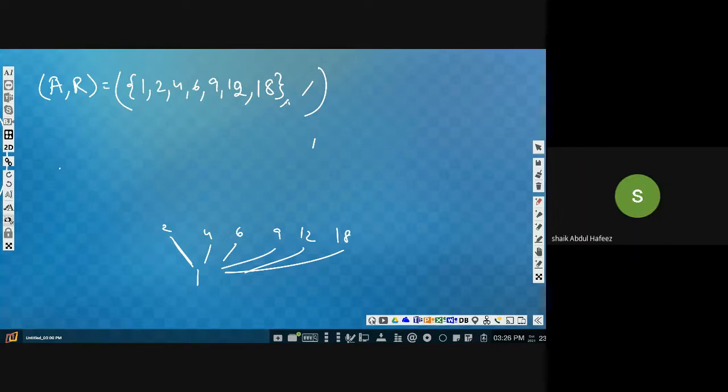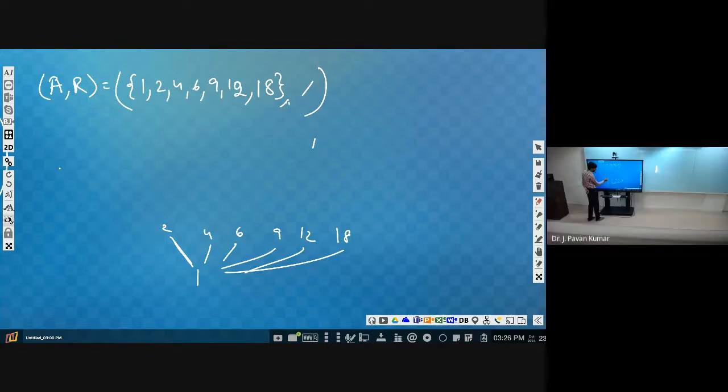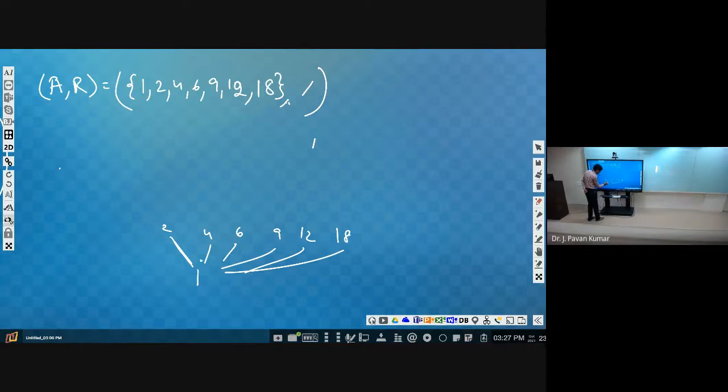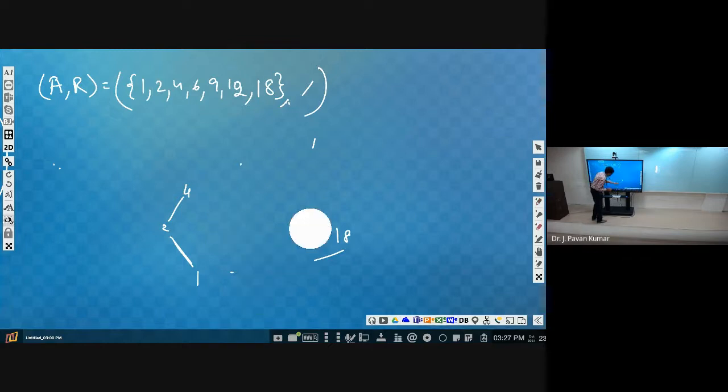Then 2 to 4, sir. 4 should be up, above the level of 2. Right. Whenever we are having 2 to 4, this is transitive, so we need not keep 1 to 4 explicitly. If 2 to 4 is kept here, then 1 to 4 is automatically implicit. So we shall keep 4 here. Next, similar to that, now you please tell where we can have 6 and the remaining things.